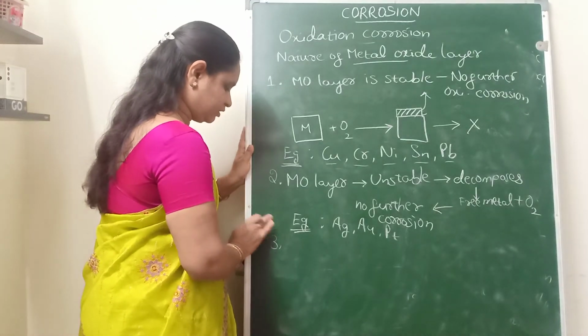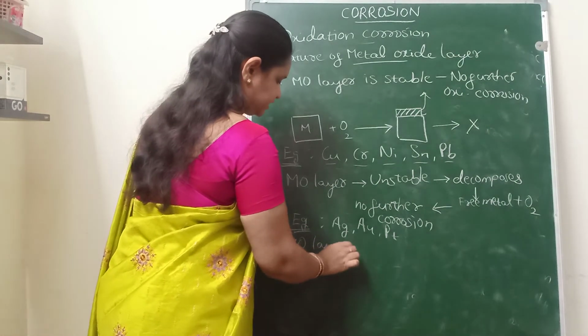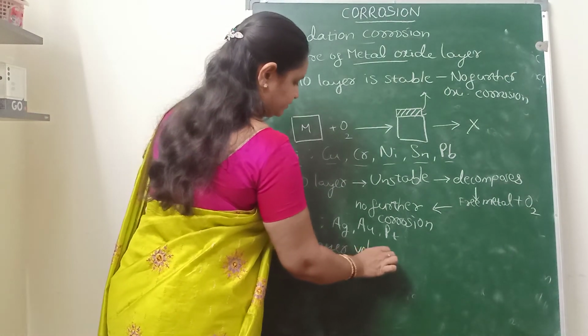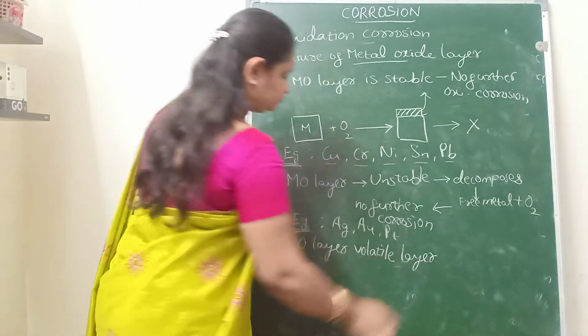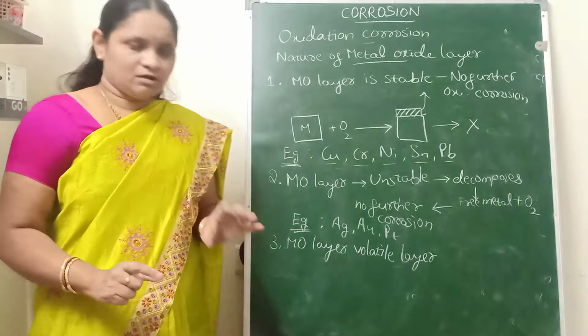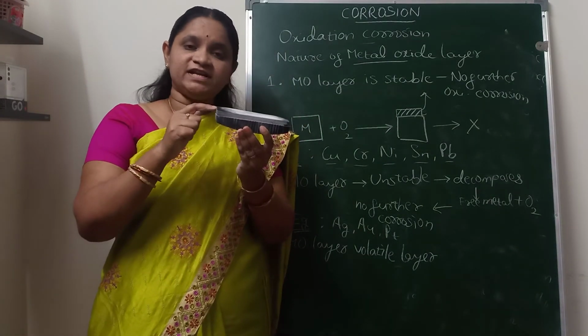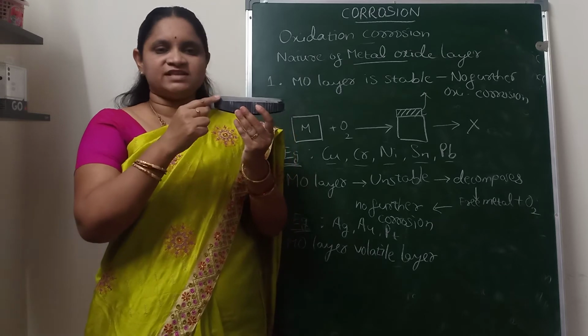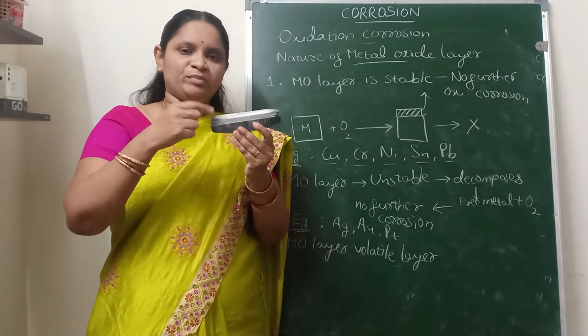So next, if the metal oxide layer is a volatile layer, it means as soon as it is formed, the total metal oxide layer will evaporate.